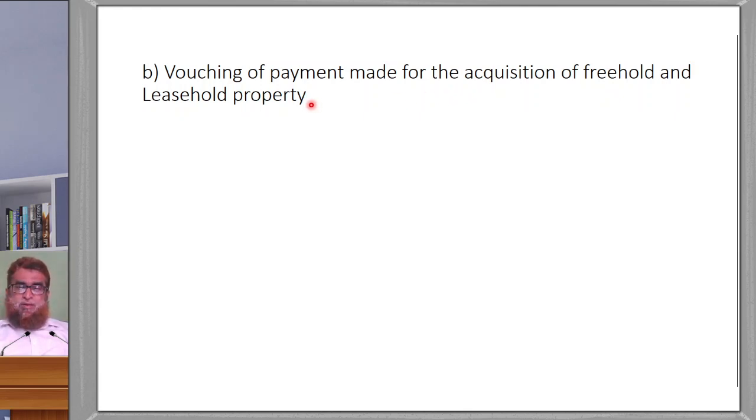Next one is vouching of the payment made for the acquisition of the freehold and leasehold property. Freehold property you are buying, leasehold you are taking on the lease. Such property, if it is acquired, what is the way of vouching?